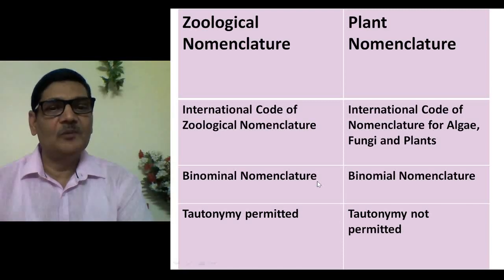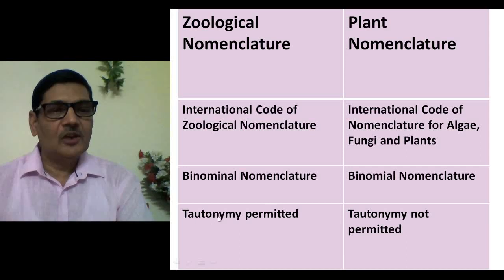And if three names are being given to an animal, then it will be trinominal nomenclature. Like we humans are known by three names, like Homo sapiens sapiens. So Homo is genus name, sapiens is species name, and the third word sapiens is subspecies name.